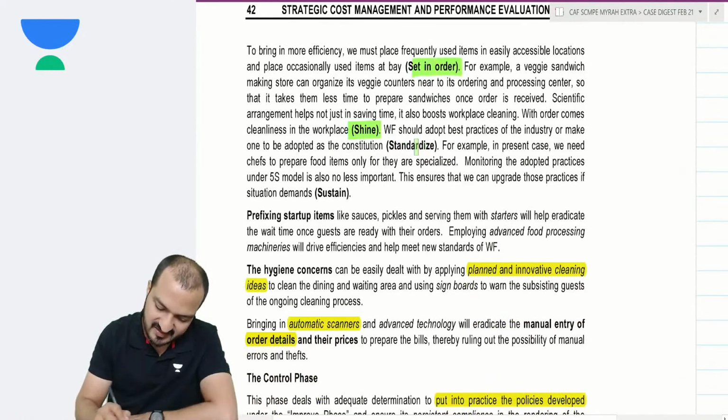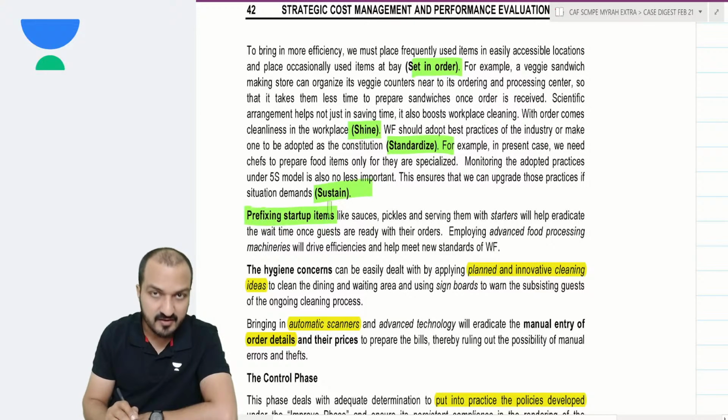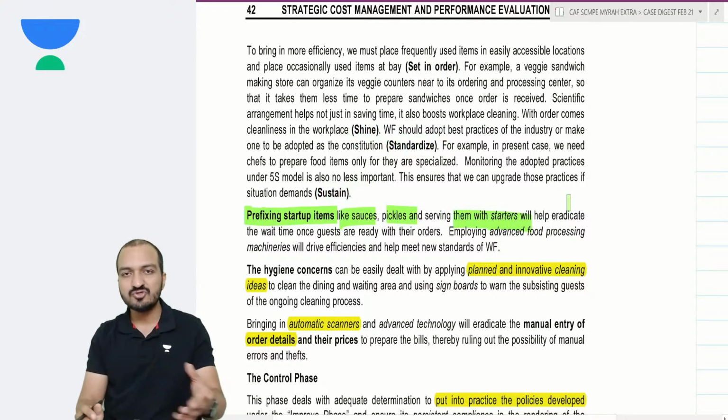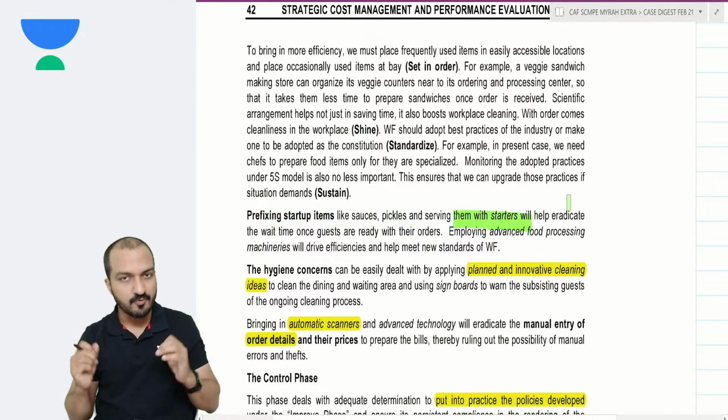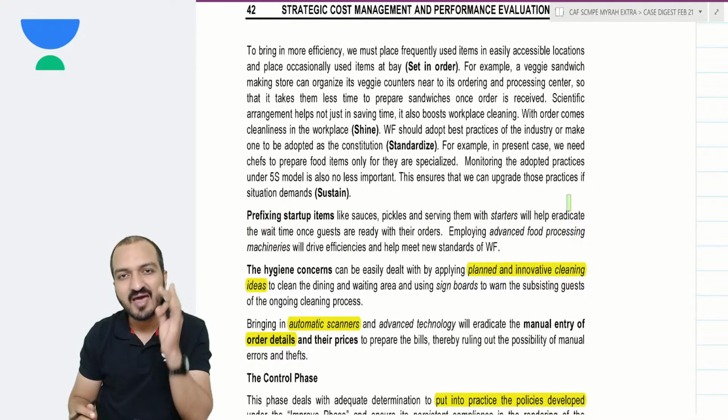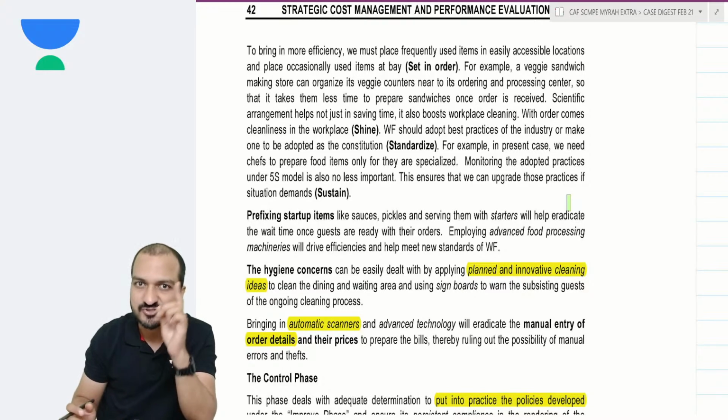Sort, set in order, shine, standardize, sustain. Yeah, you can prefix startup items like sauces, pickles, and all those things you saw in the question, the problems, same suggestions you put over here. You put a suggestion for every problem mentioned in the question.